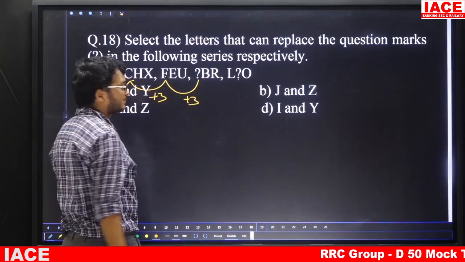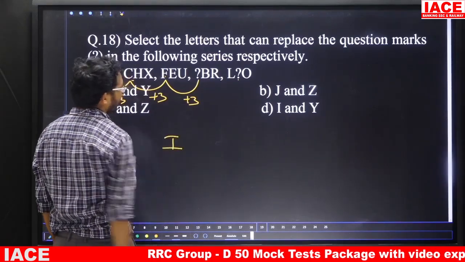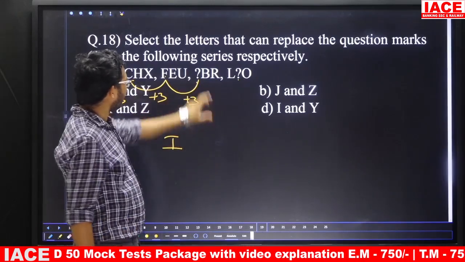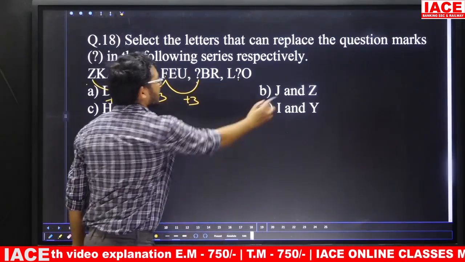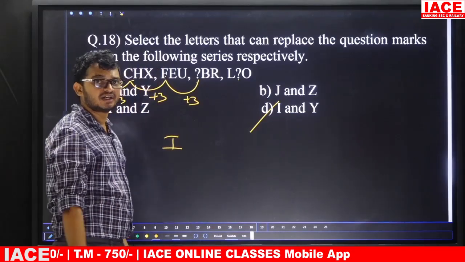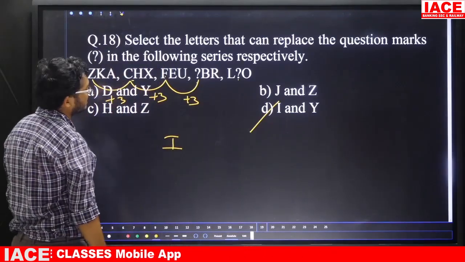F is what? 6. 6 plus 3 is what? 9. 9 means what? I. So first question mark is what? I. That means starting is I. Which option is there? Only one option is there. Option D is the answer. If you want, go for the second also.